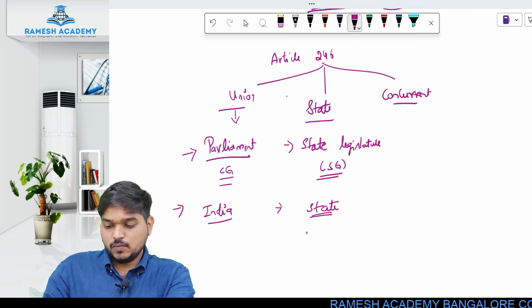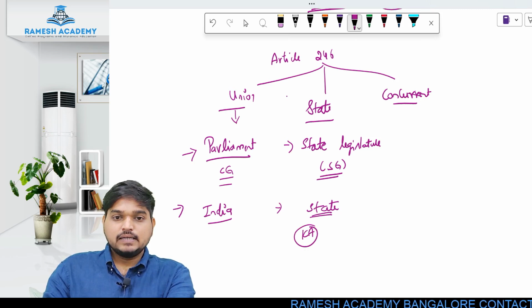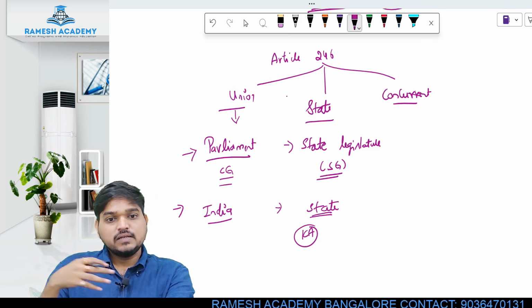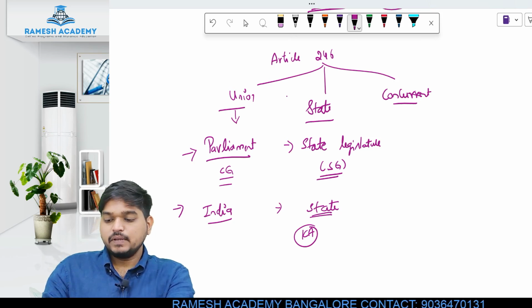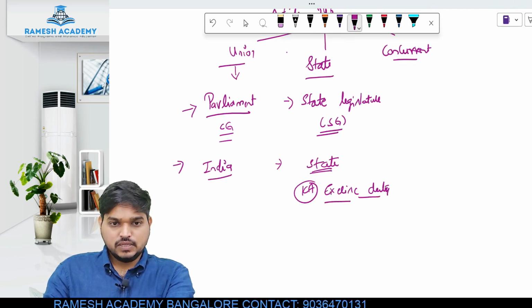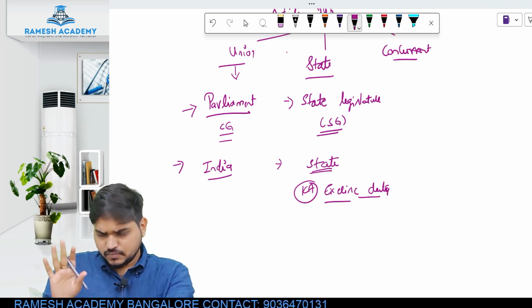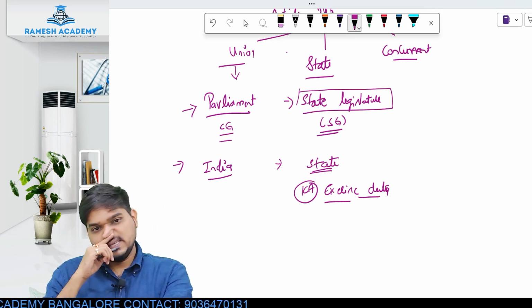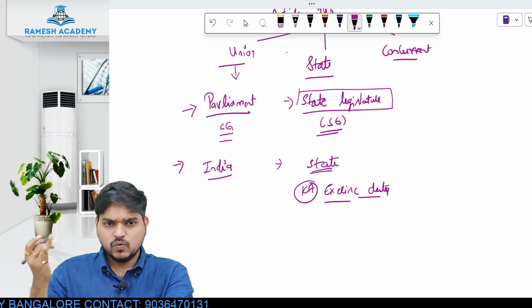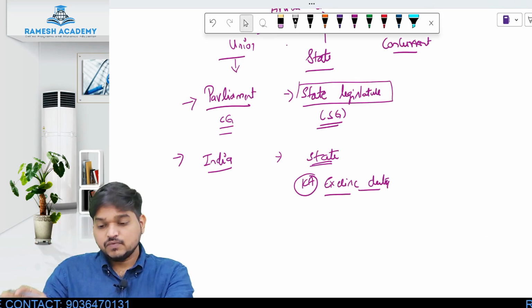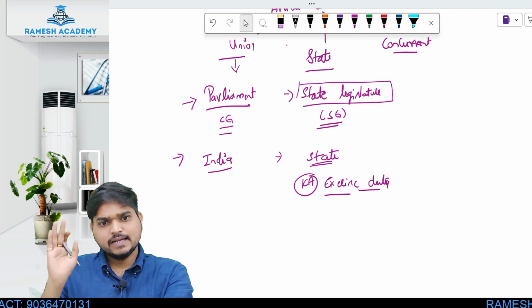For example, if the Karnataka state legislature has made some law, that law will be applicable only to which state? Our state, Karnataka. For example, the Karnataka excise duty law will be applicable to only Karnataka. Why? Because that law has been made by the state legislature. Alcohol, tobacco, education related matters are a few subject matters where only the state legislature makes the law.